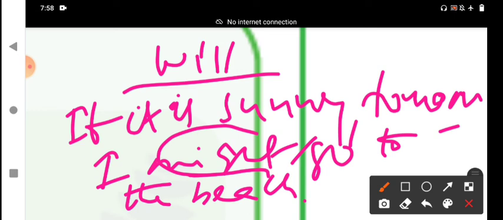The modal verb may can be used, may, might, and for example, I may go instead of might. If it is sunny tomorrow, I may go to the beach. So going to the beach is only a possibility. That is more important.